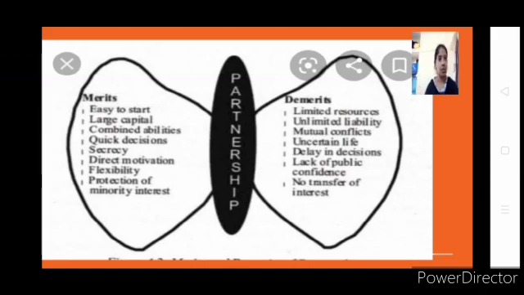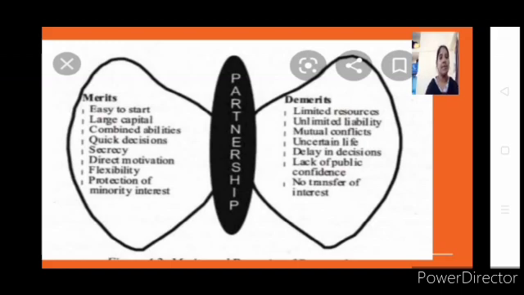Okay, in sole proprietorship, a single person brings the capital. Here, in a partnership, there must be a minimum of 2 people. If you want to start a business under a partnership firm, you have to have a minimum of 2 members. Hence, 2 people will bring the capital, so generally it will be more than a single person's capital. Hence, we say it is large capital.